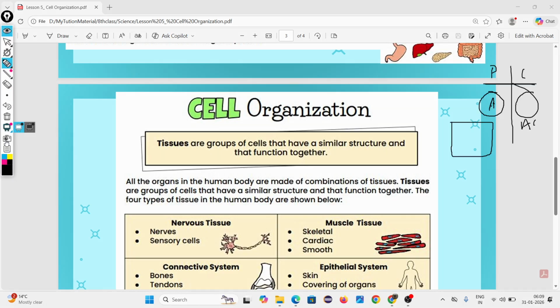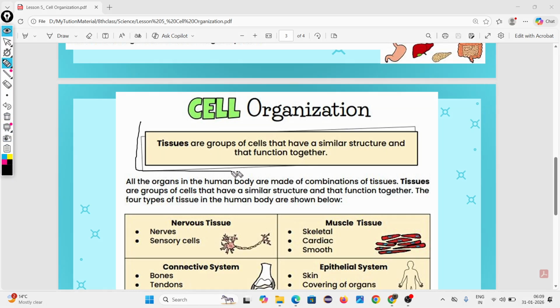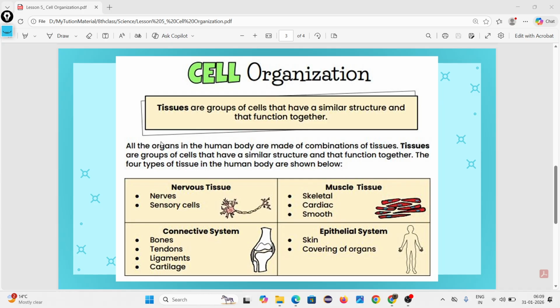Now, did this definition? See, these are the 4 types of cells, Swara. Nervous tissue means brain cells, muscle tissue, connective tissue, and epithelial tissue. Epithelial tissue forms the skin. There are 4 types. You need to know this by heart, beta.